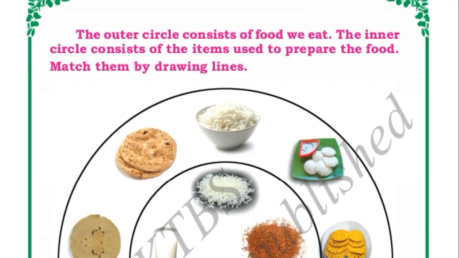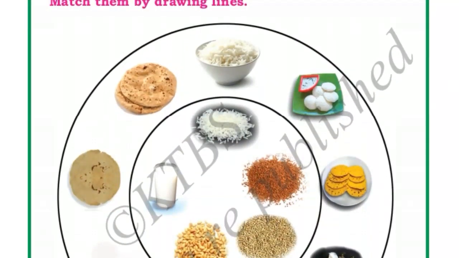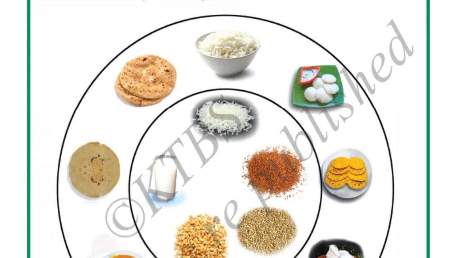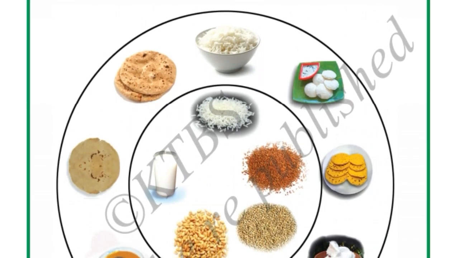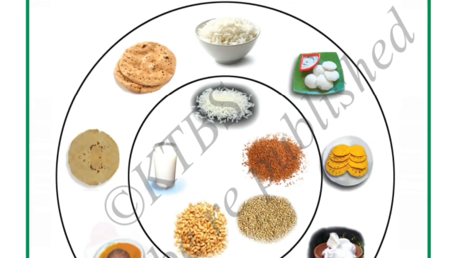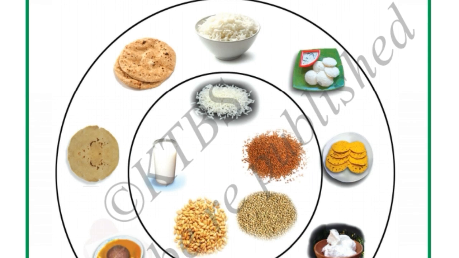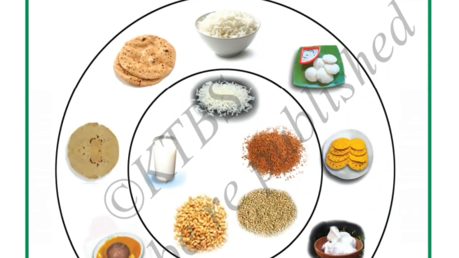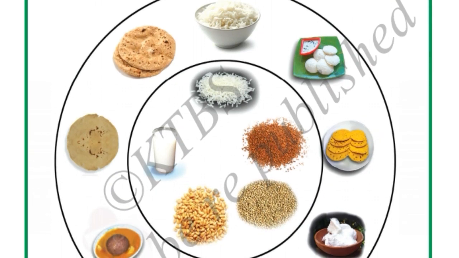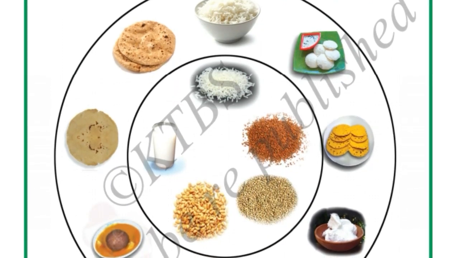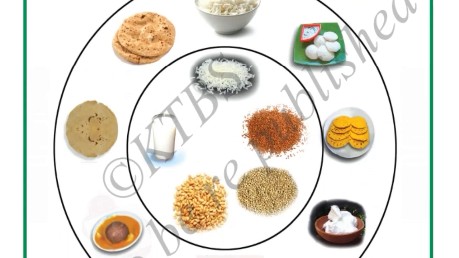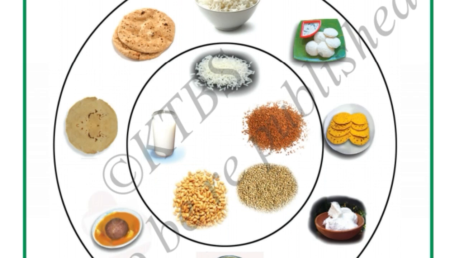Now see, the outer circle consists of food we eat. The inner circle consists of the items used to prepare the food. Match them by drawing lines. As I have told you, rice, ragi, wheat are the grains from which we make the food. Inside there are the food items which are used to prepare the food, and on the outside circle, there are the food items which are prepared by using the inside things.